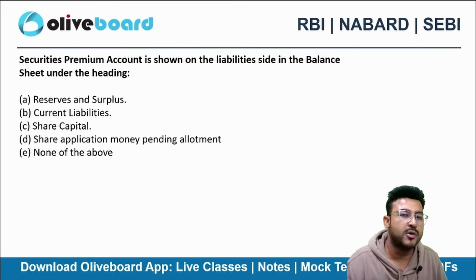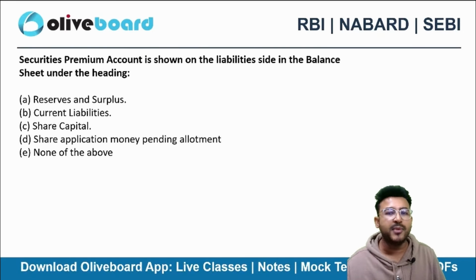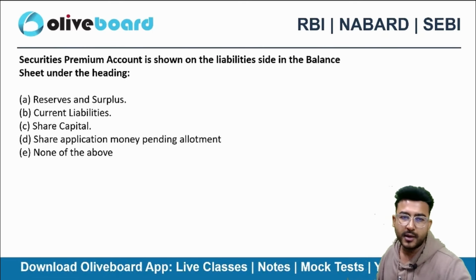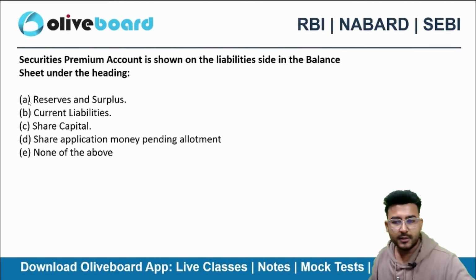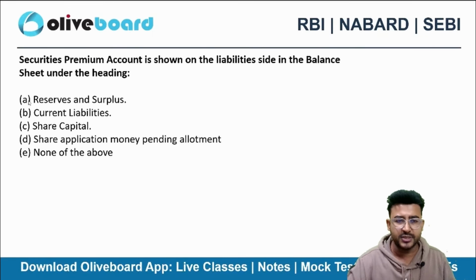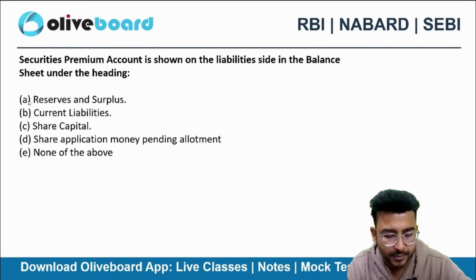Securities premium account is shown on the liability side in the balance sheet under the heading reserves and surplus, current liability, share capital, share application money pending allotment, none of the above.